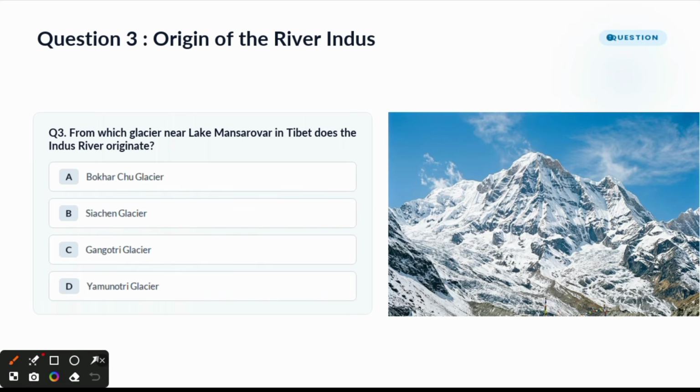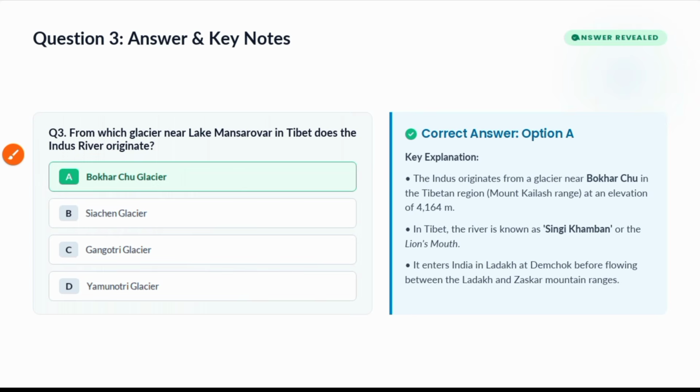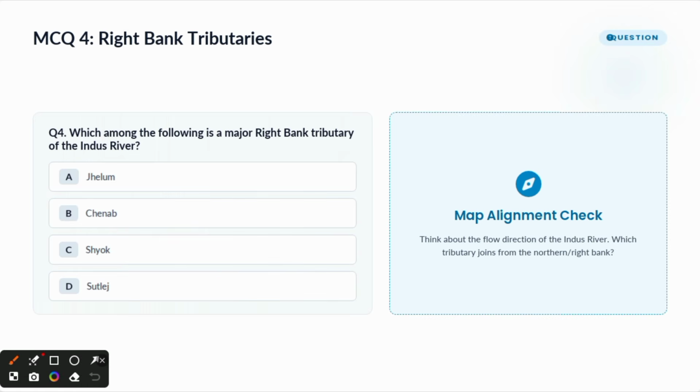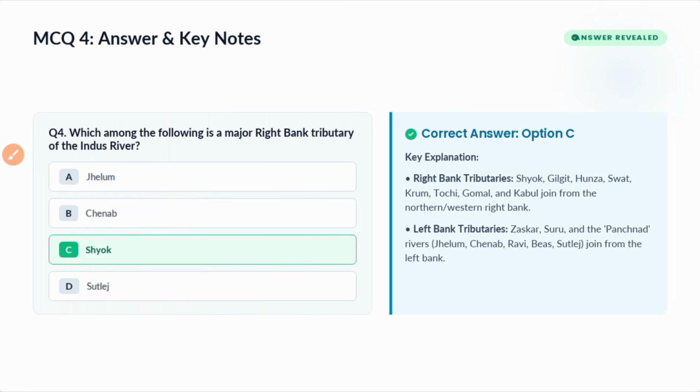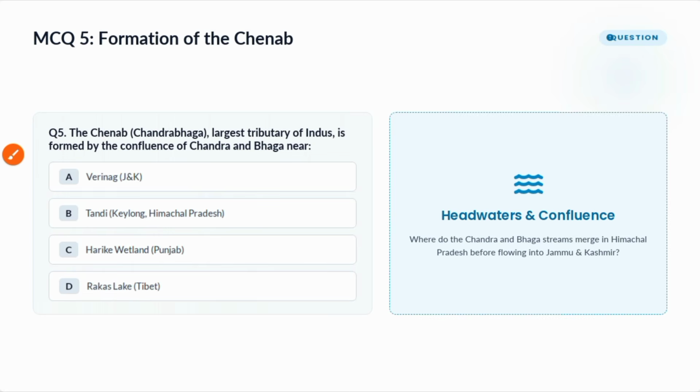The third question: from which glacier near Lake Manasarovar in Tibet does the Indus River originate? The correct answer is Bokarchu Glacier, as we have discussed earlier. It is a very simple question. Next question: which among the following is the major right bank tributary? Okay, the right bank tributaries and left bank tributaries are given here. You can go through it.